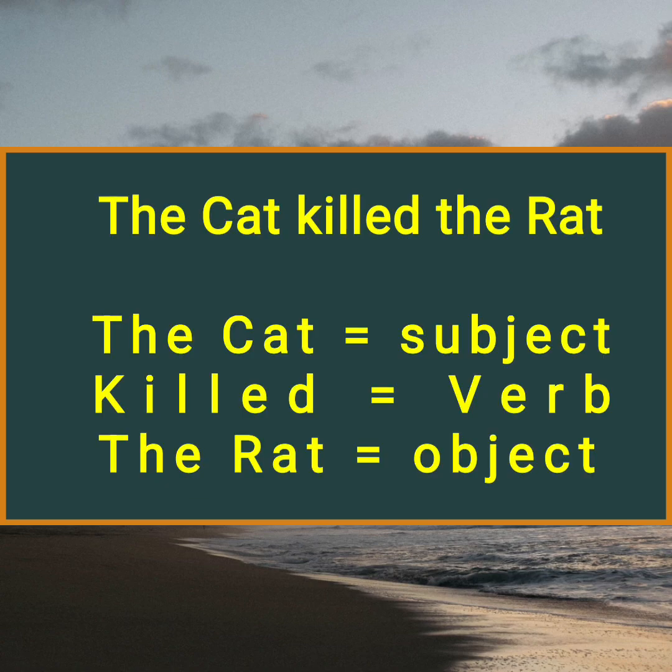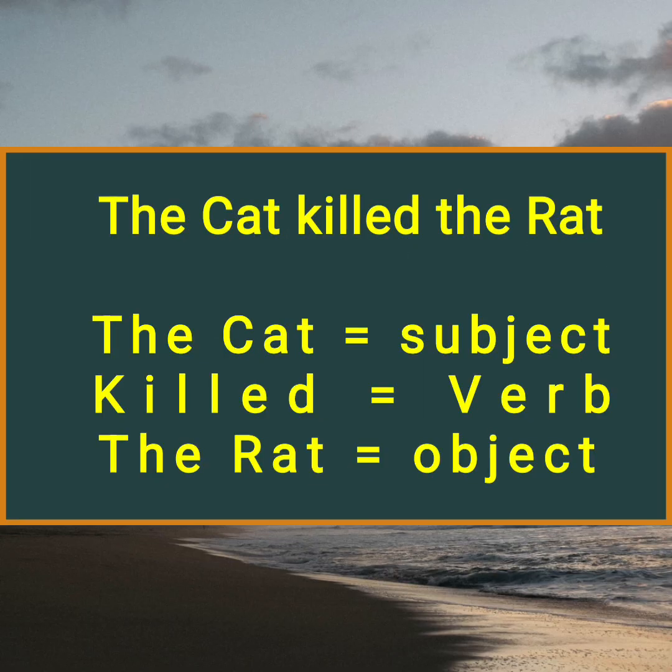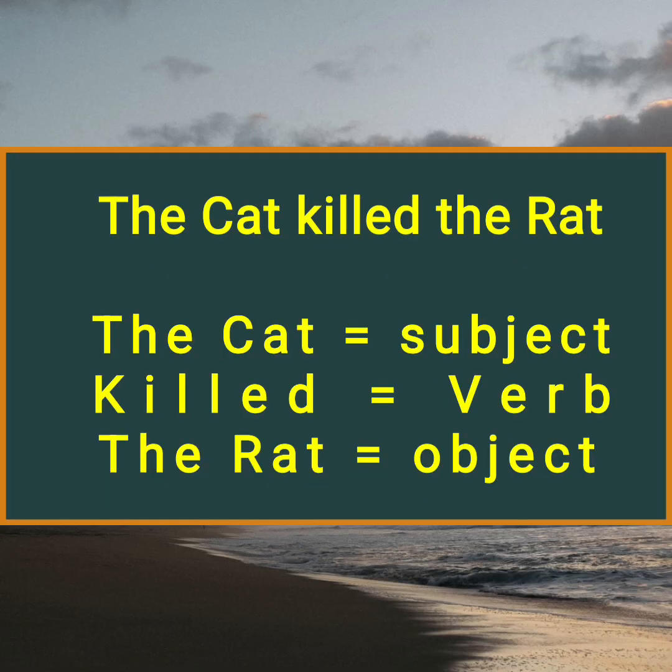Step 2. The cat killed the rat. Subject, verb, and object. The rat is the doer, was killed by the cat is the receiver, passive voice. Now see how it is transformed. The cat killed the rat is an active voice. And now see the interchanging of the position. The rat becomes the doer of the action, was killed by the cat, and the cat becomes the receiver of the action. So what is happening? The role is changing. The rat will become the subject and the cat will become the object.